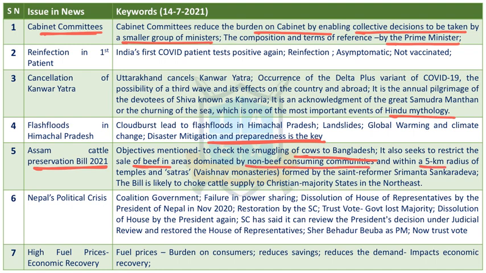So, within a 5 kilometer radius of temples and satras. Satras means Vaishnava monasteries established by Shankardev. Around these satras, within a 5 kilometer radius, no beef sale can be allowed. This bill also restricts the supply of beef and transport of cattle to the Christian majority states in the Northeast.